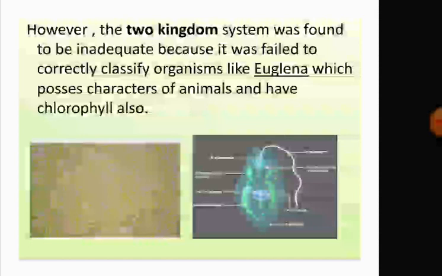Euglena is a microscopic organism. It is a single-celled flagellated eukaryote. What are eukaryotes? Eukaryotes are organisms whose cells have a nucleus enclosed within a membrane. So, eukaryotes are those organisms that have a well-defined nucleus bounded by a nuclear membrane. Prokaryotes are those organisms whose nucleus is not enclosed within a membrane. So, Euglena possesses the characters of animals and has chlorophyll also.